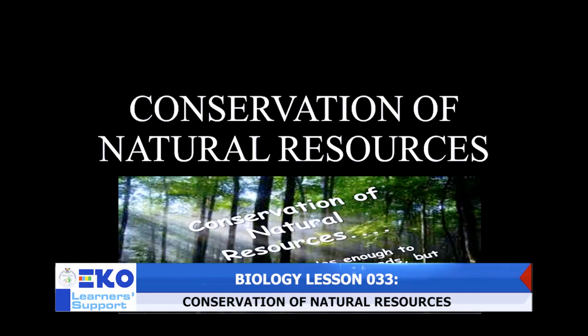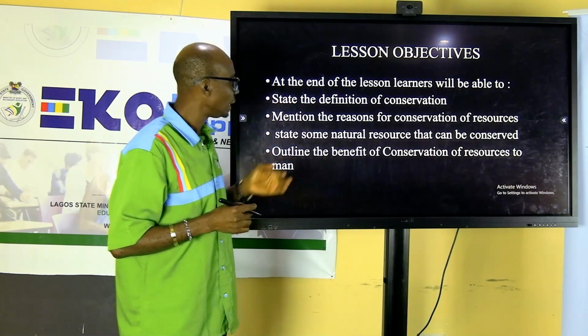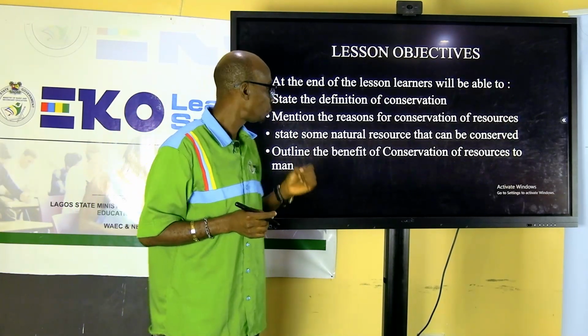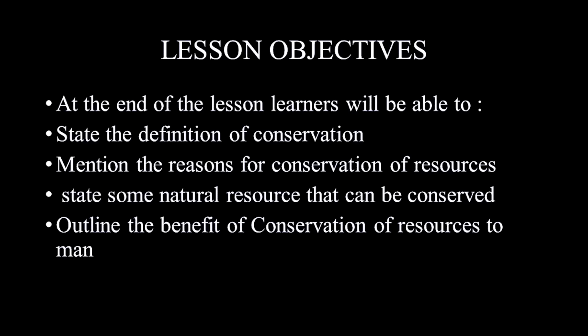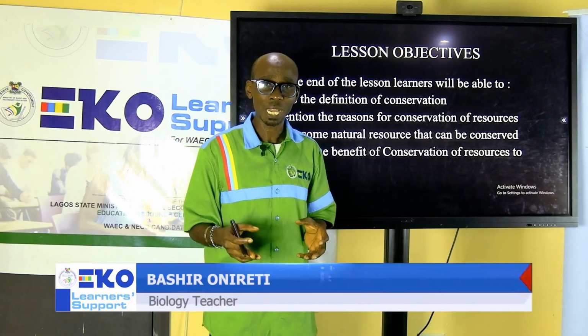Now, we are going to be guided by these learning objectives. The first one: at the end of the lesson, every learner should be able to state the definition of conservation. They should know the reason why we conserve natural resources, state some natural resources that need to be conserved, and outline some of the benefits of natural resources to man. There are things that God gives us freely. That's why we call them natural resources.